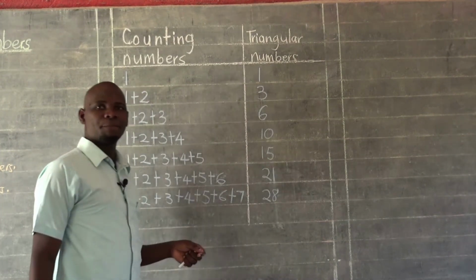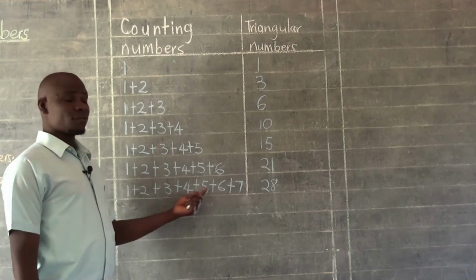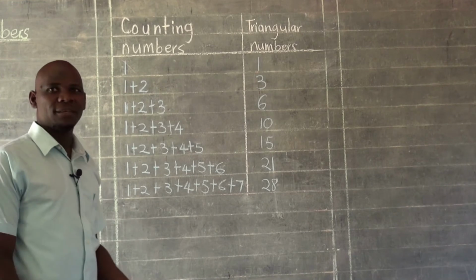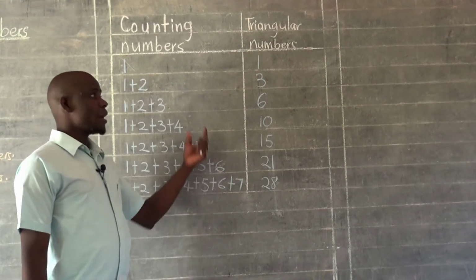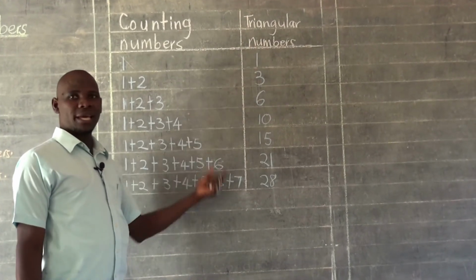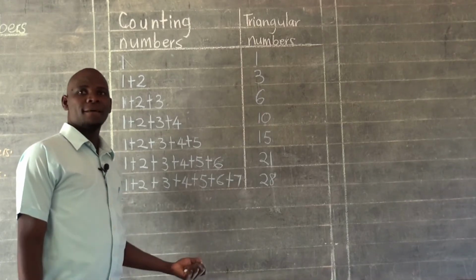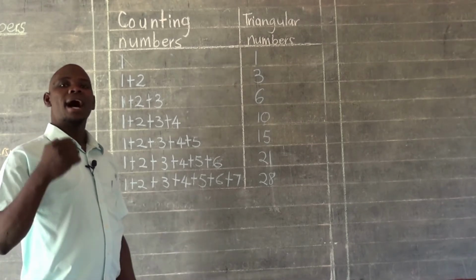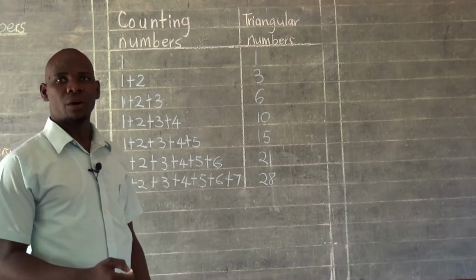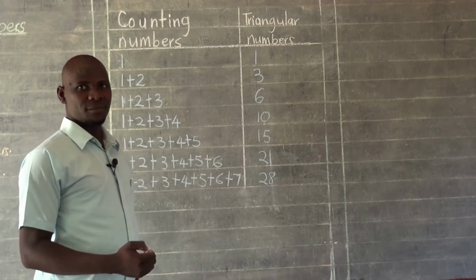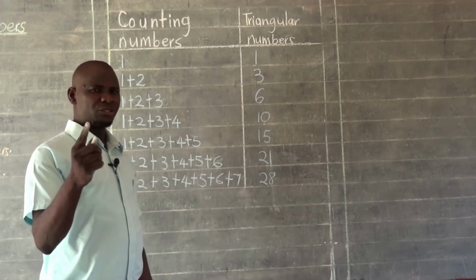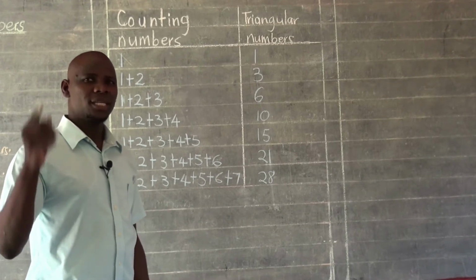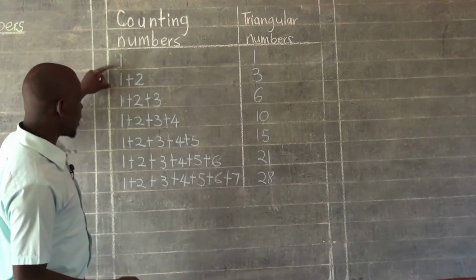Are we together? Yeah, so basically as of now, we are not going to find all the triangular numbers we are having in this world. But by us looking at some of them, like the ones we have written here, I guess you have understood the idea behind how we go ahead to find what we call triangular numbers. Remember, we said triangular numbers are obtained by adding consecutive counting numbers. The very way we have done here.